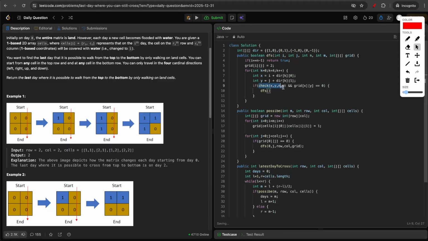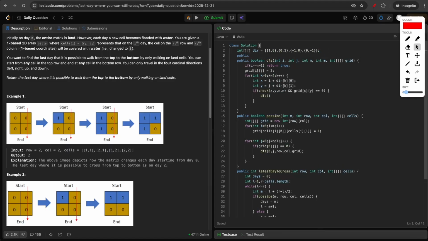Before that, let me quickly fill the check function. So public boolean check, x, y, and m.